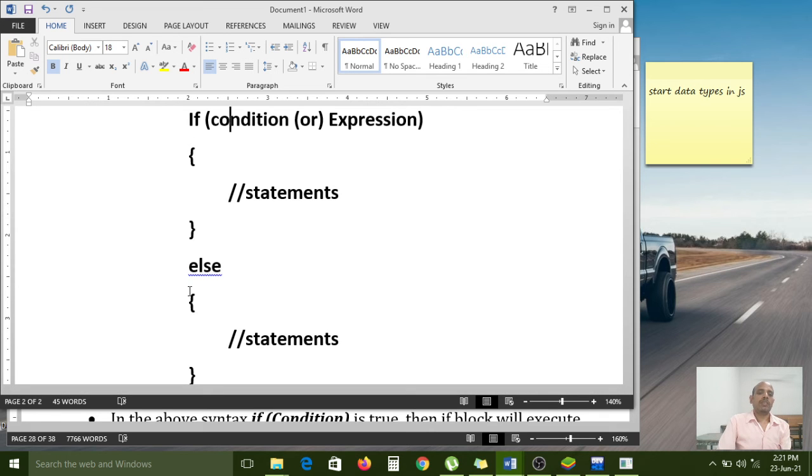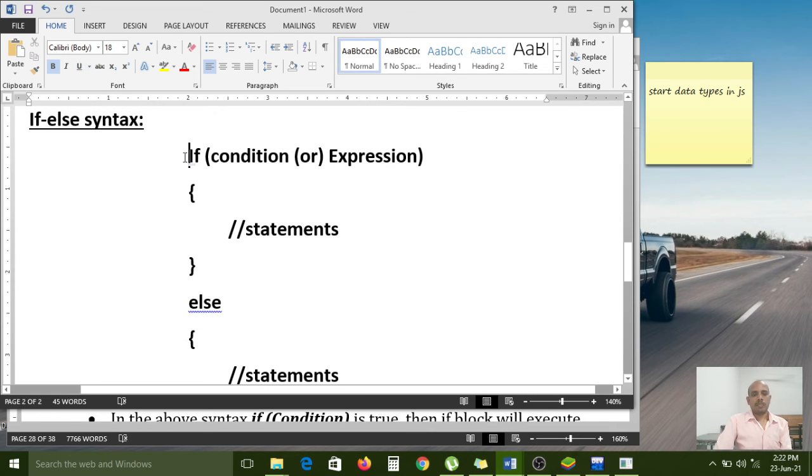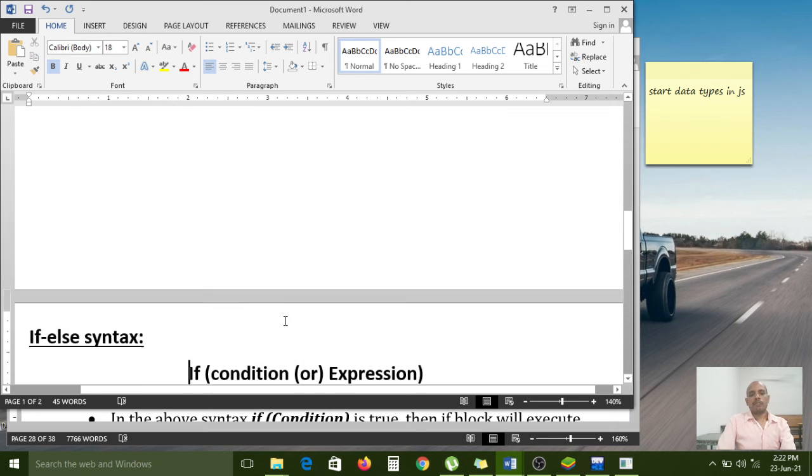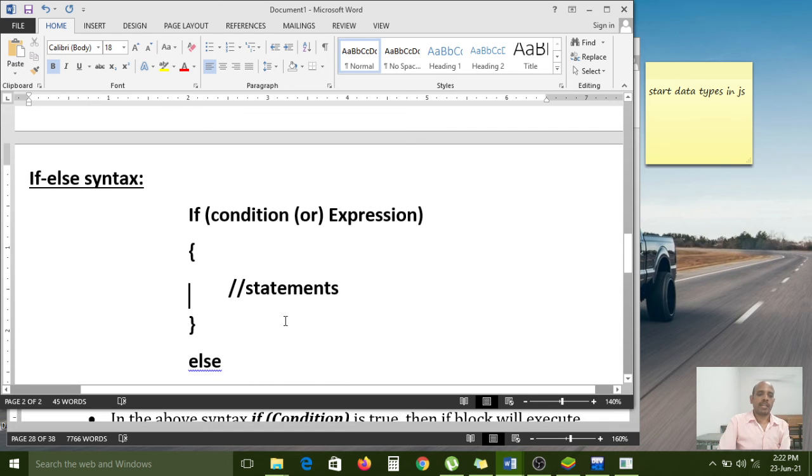Without else, the if block will execute. Before, what we discussed is the if block without else. If the given condition is true, then the block of statements will execute. If the condition is false, the block will not execute and the control comes out to the next line of statements. But here the second statement is the if else statement. If the condition is true, the if block will execute. Control will enter inside the if block, and whatever statements you have written between these two brackets will execute.